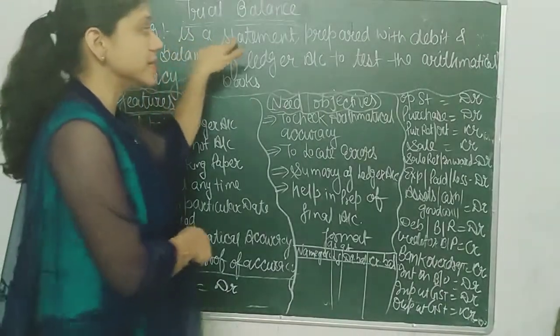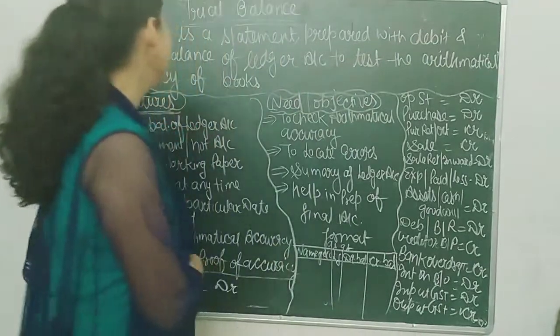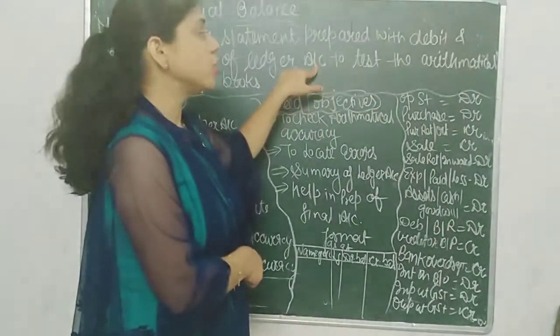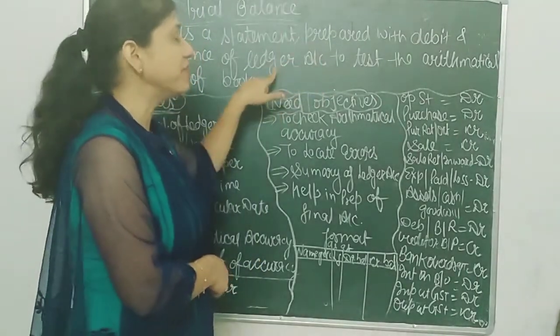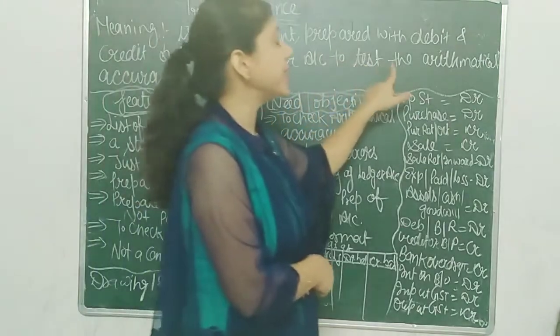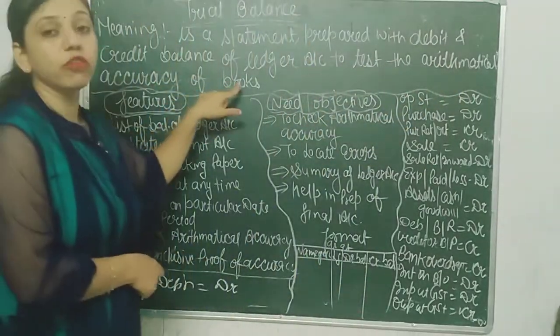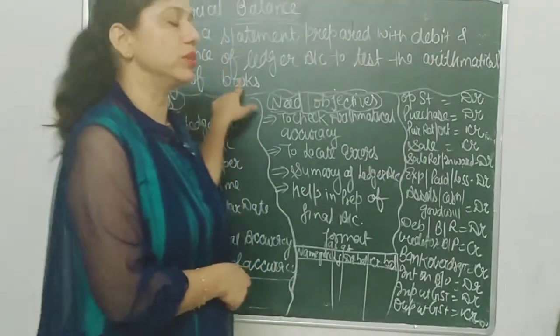Trial balance is a statement prepared with debit and credit balance of ledger account. So after preparing ledger, we will prepare trial balance. Why will we prepare trial balance? To test the arithmetical accuracy of books, whether books are arithmetically correct or not.